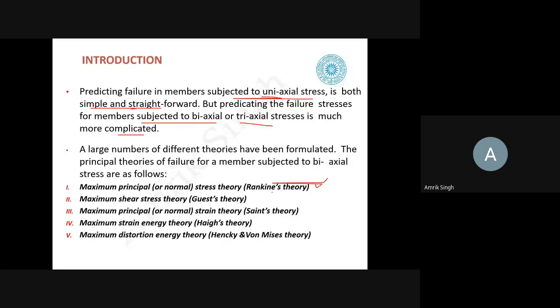It was envisaged by Rankine. Second theory is the maximum shear stress theory. We say this as MSS, maximum shear stress theory.